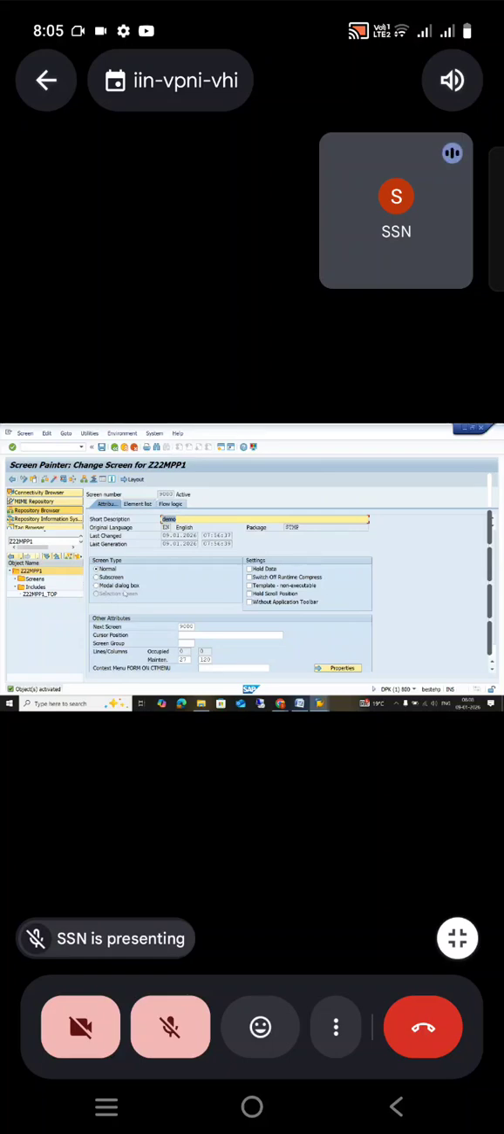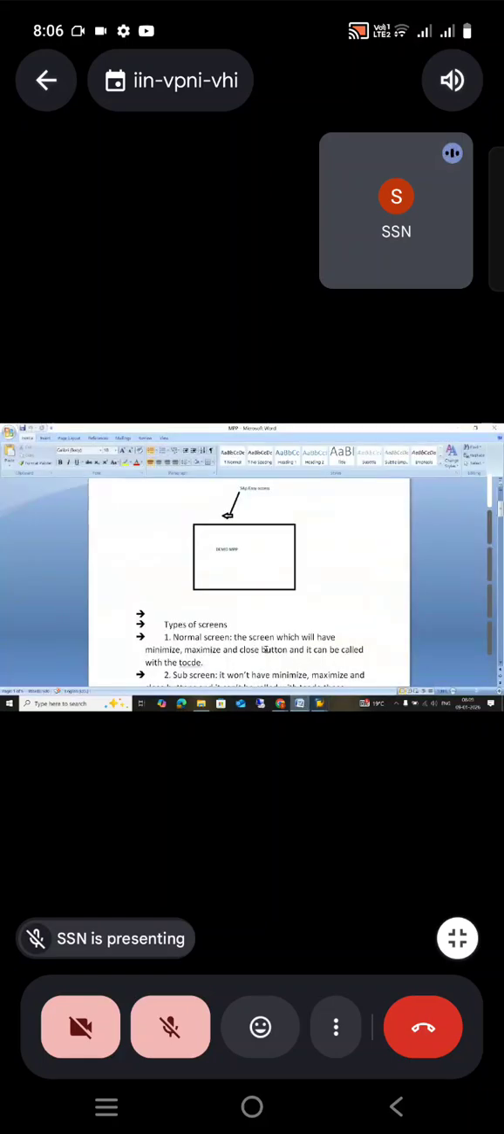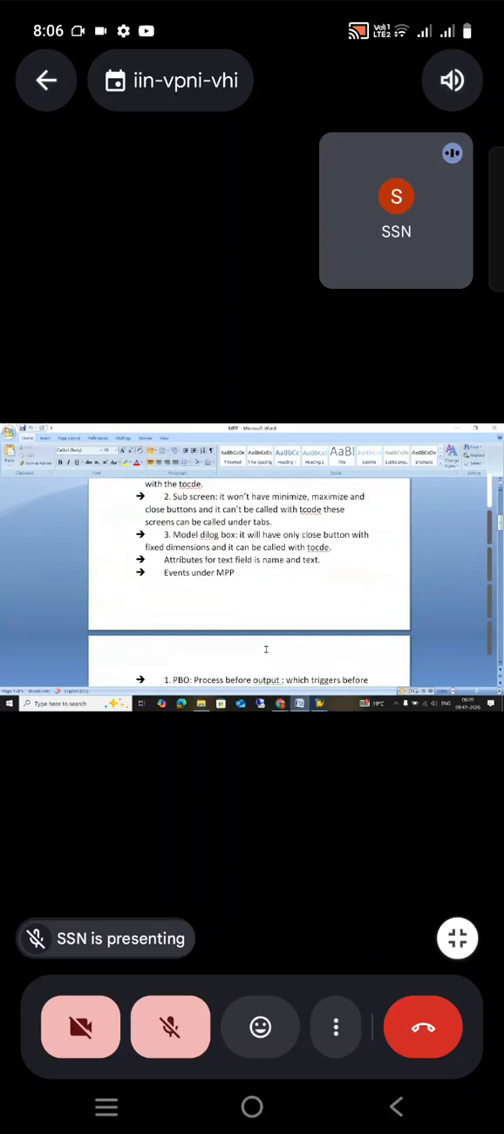Then modal dialog box, it will have fixed dimensions, starting from here and ending here. It will have only a close button, no minimize, maximize. It can be called with the T code. For subscreen and all, you don't create a T code, it will be called under tabs. Okay, so these are the types of screens. I also discussed this yesterday. I just recapped it today.